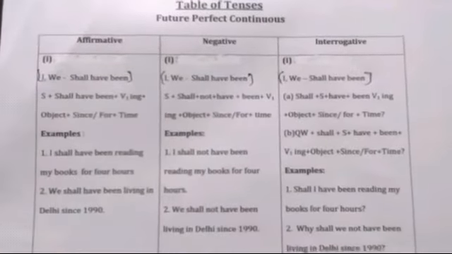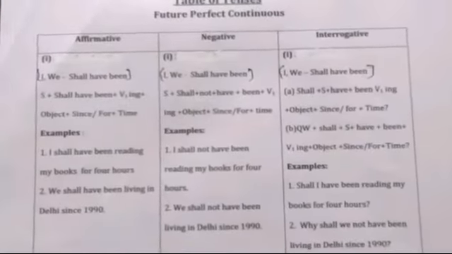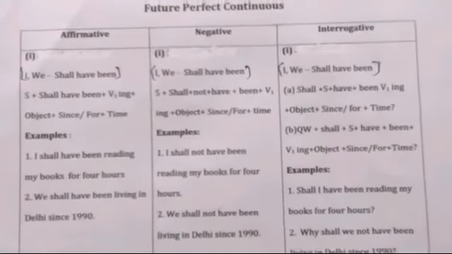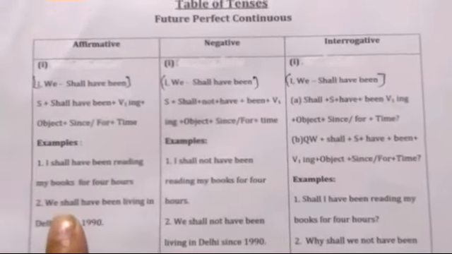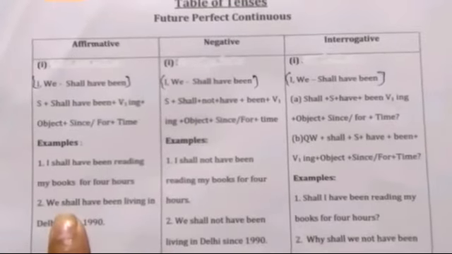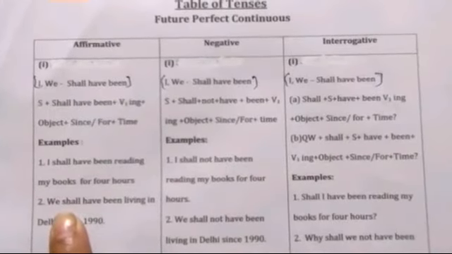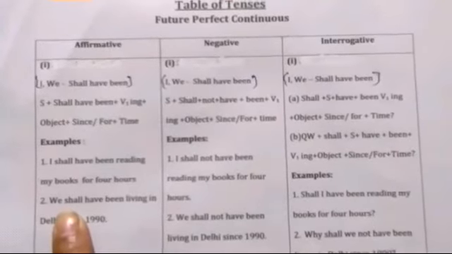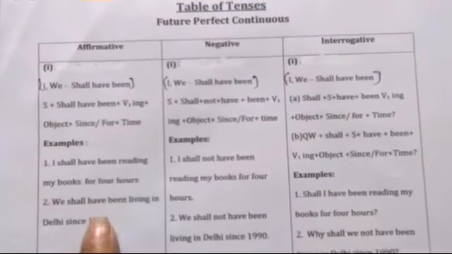Now let's move on to the second point: the rules of future perfect continuous tense. With the first person pronouns I or we, we put shall have been.